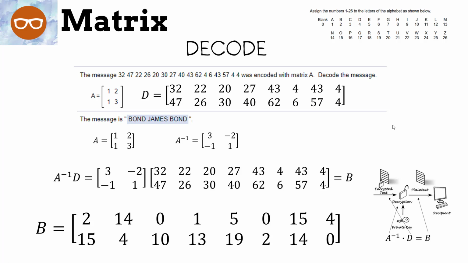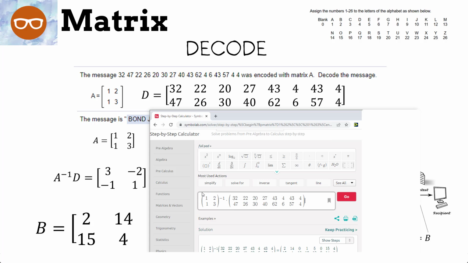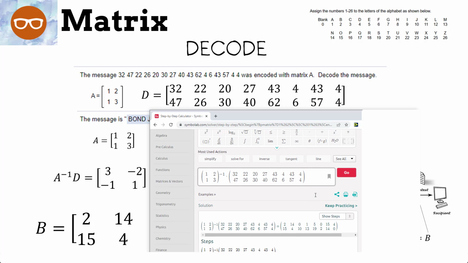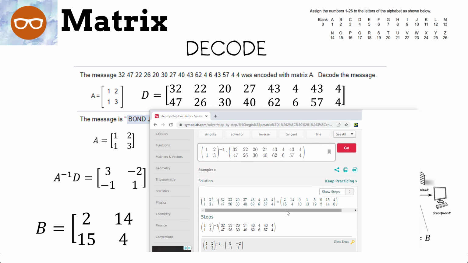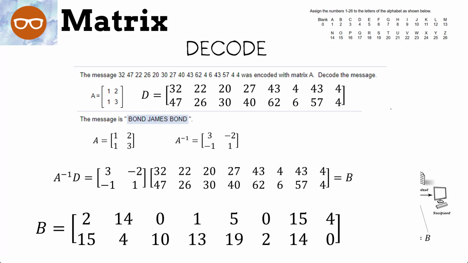Now let me show you really quick how we put that on Symbol Lab. Here is our original matrix A. Now to get the inverse, all I have to do is put the matrix in and put the exponent -1, and that'll give us the inverse matrix. And here is our secret message. When I put it in, we end up with 2, 15, 14, 4, 0, and so on, which tells us Bond, James Bond.